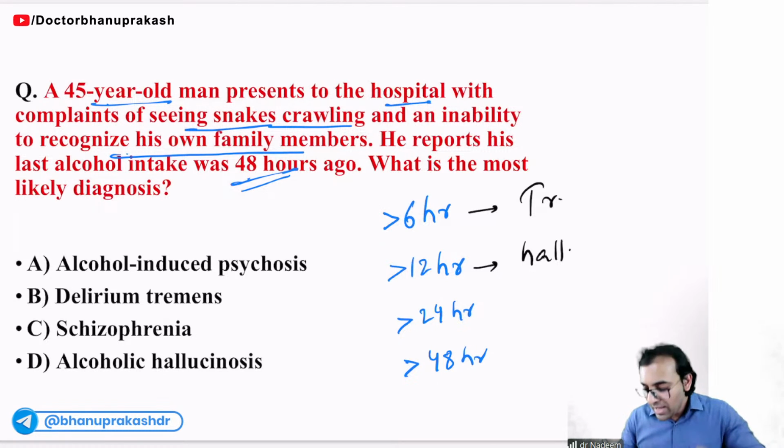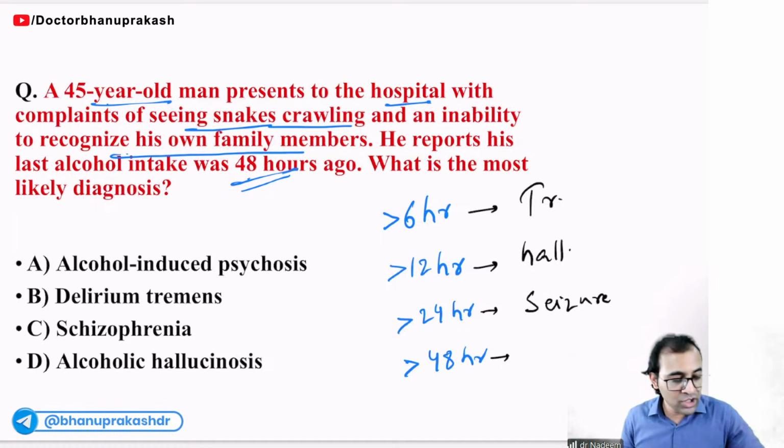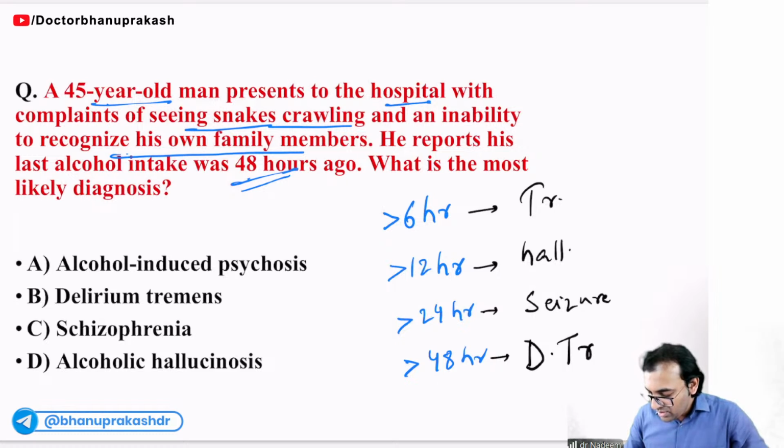More than 24 hours, there will be seizure. And more than 48 hours, the situation will be serious. There will be complete disorientation to time, place, and person, with visual, tactile, and auditory hallucination. This is called delirium tremens.